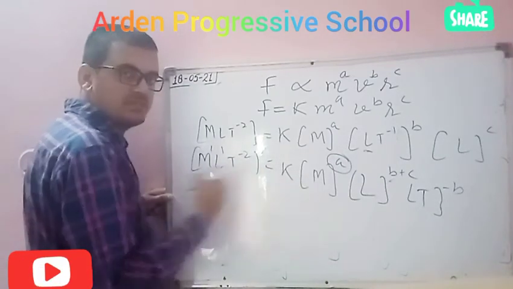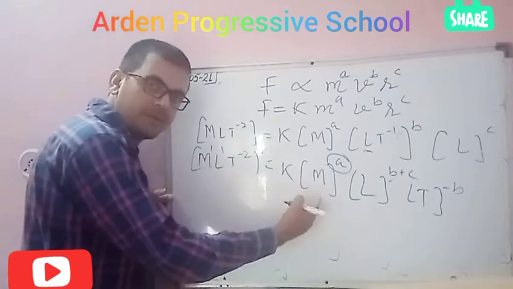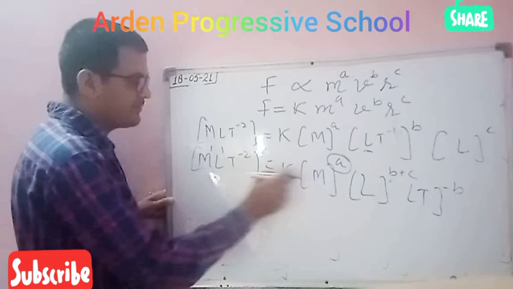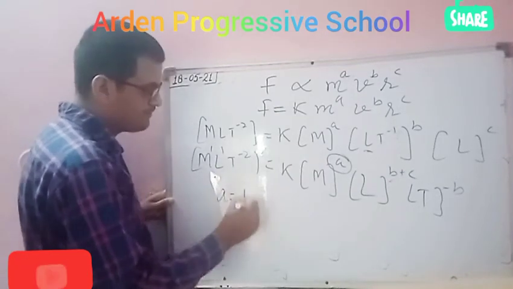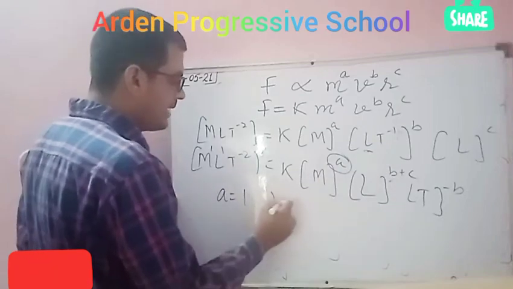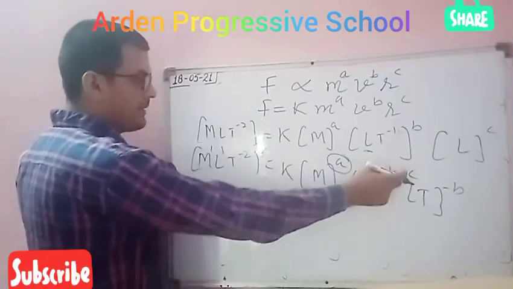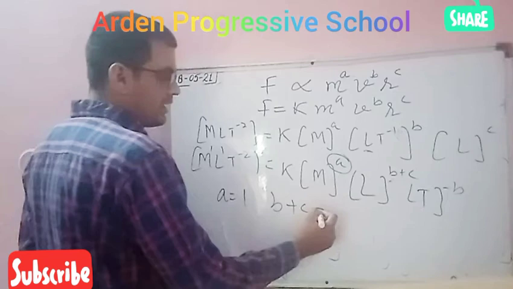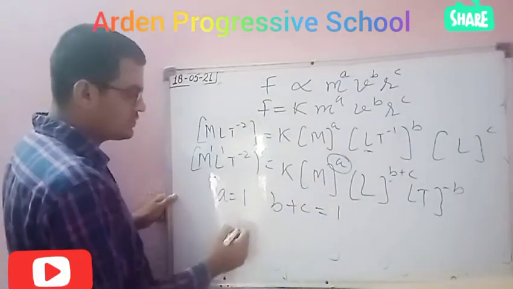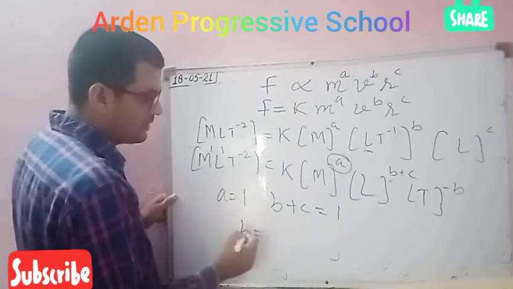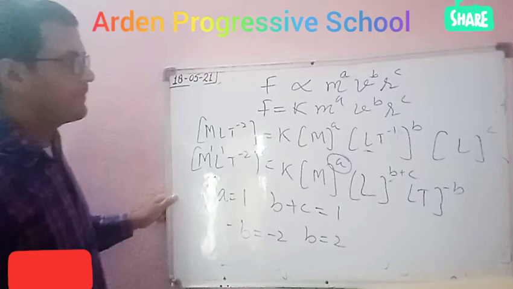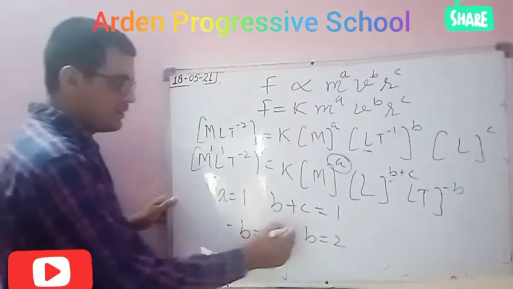Now compare similar terms: we compare this side M with that side M, so a equals 1. Then L power b plus c: here L power 1, so b plus c equals 1. Here T's power is minus b, there T's power is minus 2. So minus b equals minus 2, meaning b equals 2. b is equal to 2.